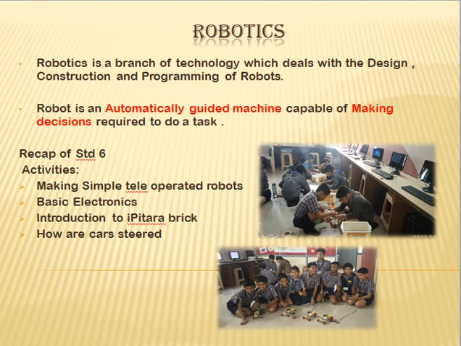Now let's have a quick recap of Standard 6 activities. We started last year by making a few simple teleoperated robots like a simple car, flowing machine, ropeway, and a bridge that opens and closes as per the need. Then we learnt about basic electronics, and then I introduced you to the programming part by introducing you to the iPitara brick. Now you know how to steer a car. That means you know how to change the direction of the car or how to increase or decrease the speed of the car.